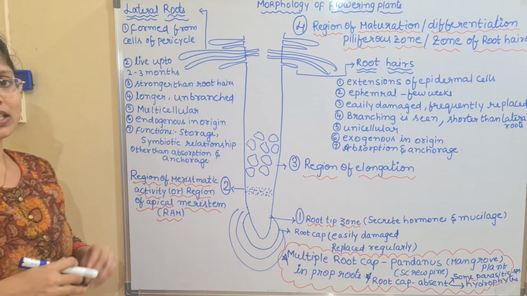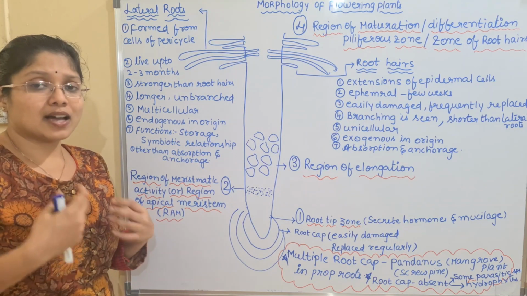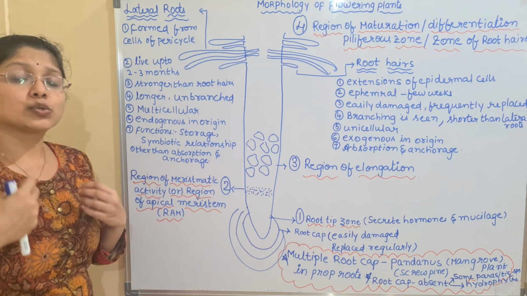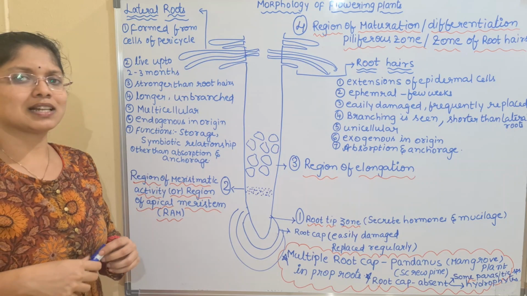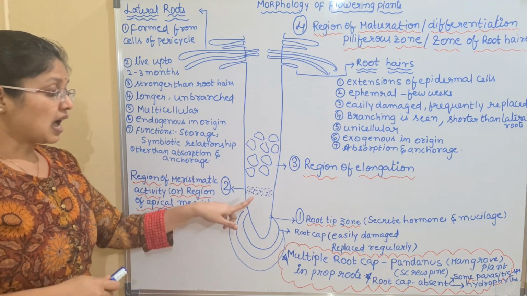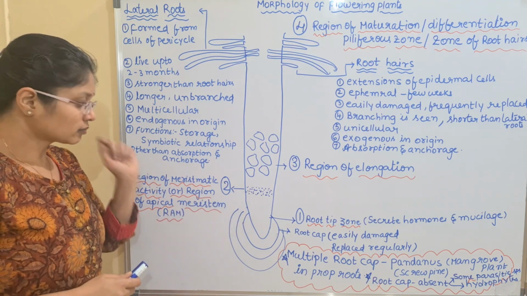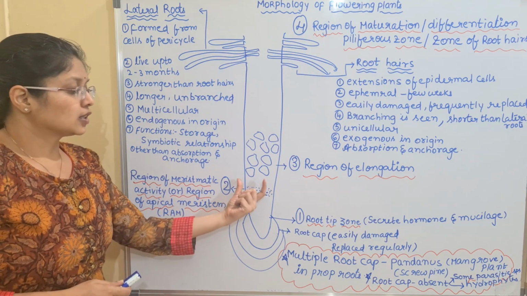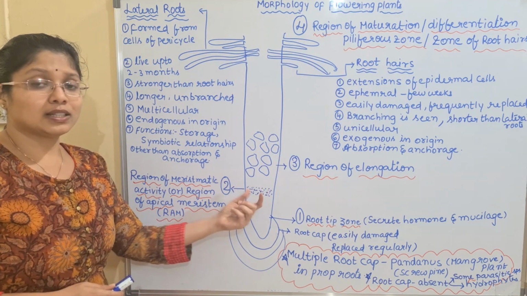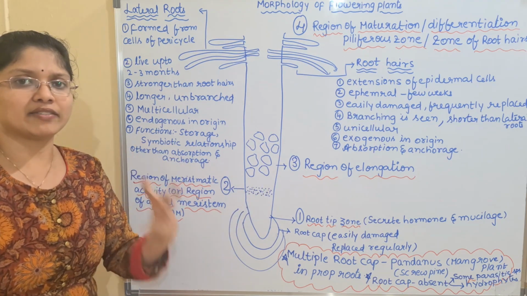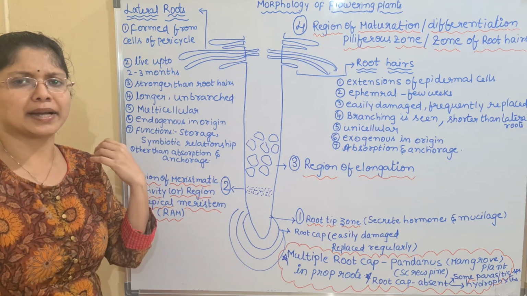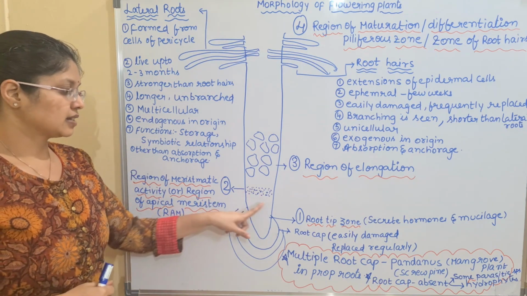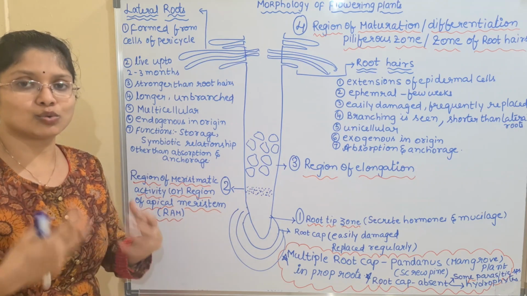In the region of meristematic activity, we have many parenchymatous cells, and these have meristematic activity, showing continuous divisions just like the stem cells we have discussed, with totipotency. This meristem zone of the root mainly has actively dividing cells. They show continuous, numerous mitotic divisions, which help in the production of new cells.